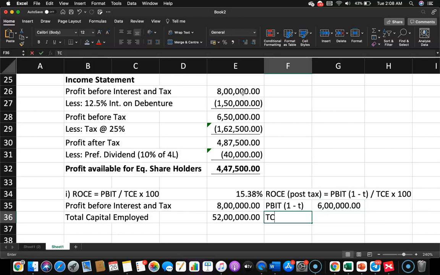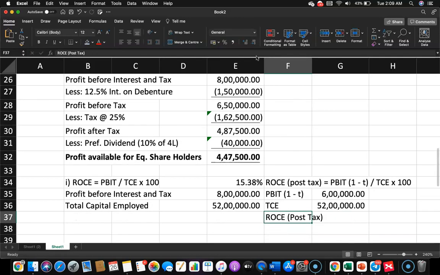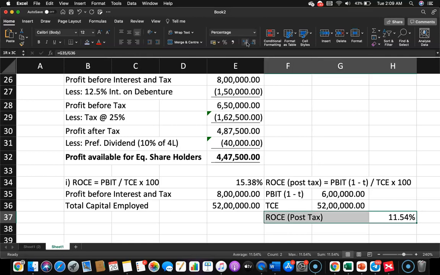Now that can be compared with the total capital employed of 5.2 million, and now we can arrive at ROCE post-tax. It is 600,000 divided by this 5.2 million, and if you express that in percentage by multiplying it with 100, you get 11.54%. This is ROCE post-tax.